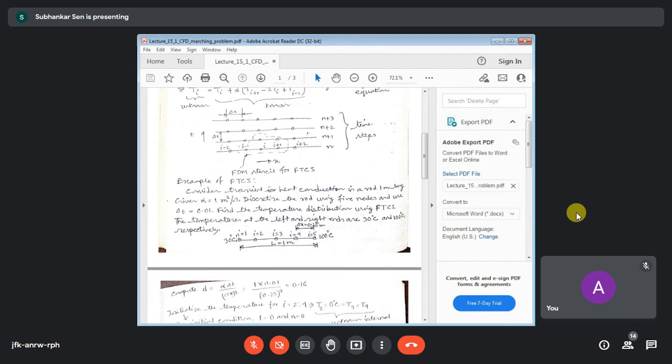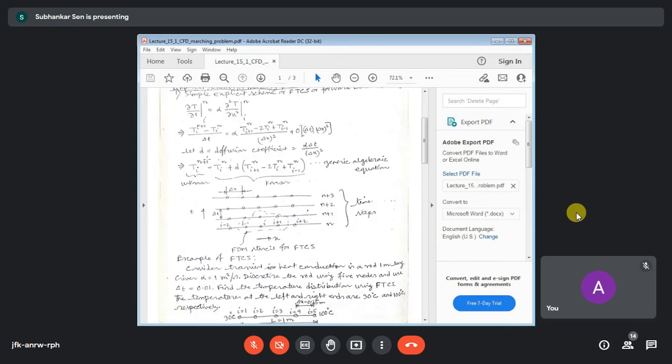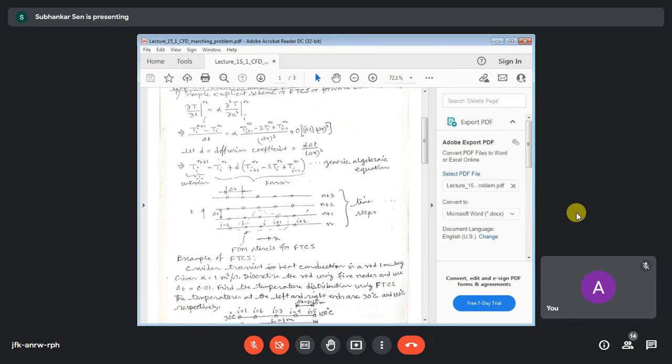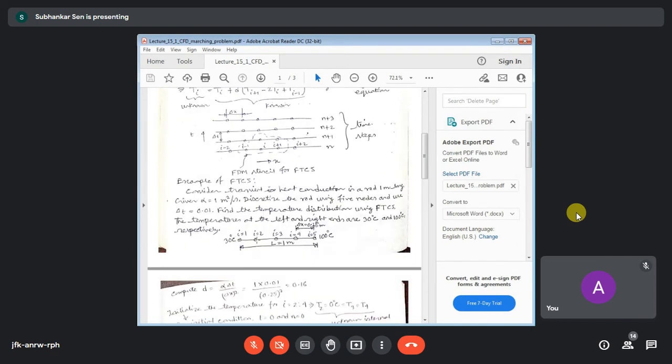Now we have 5 nodal points. Node 1, node 2, 3, 4 and 5. Out of this, nodes 1 and 5 are boundary nodes. So your unknown nodes are nodes 2, 3 and 4. So when you want to implement the generic formula for this particular problem, your i will vary from 2 to 4. So i will be 2, you get the solution at this point. Then i is 3, you get the solution at this point, and i is 4, you get the solution at this point at a certain time level, and then you have to improve this time level.